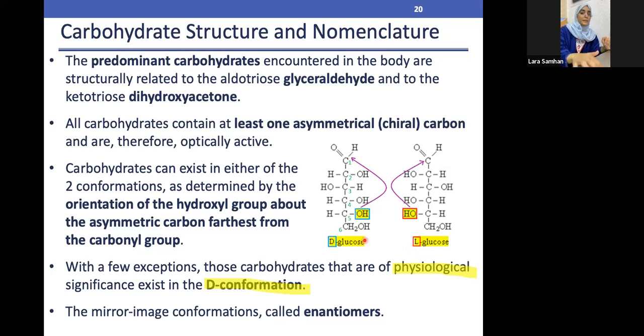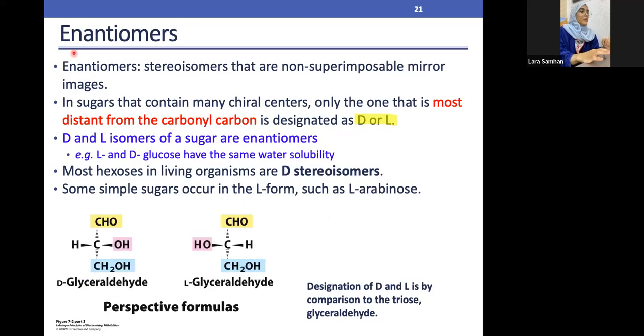Okay, perfect. Moving into the enantiomers is just basically repeating all the concepts which we said before. They are stereoisomers that are non-superimposable, no matter how much you put them on top of each other. They won't exactly be the same, and they are mirror images. We have the D and the L. D is the OH on the right side. L is the OH on the left side of the second last carbon, the one before the last one.